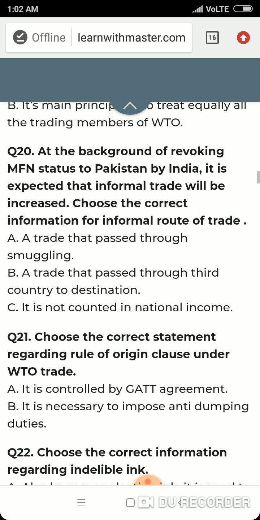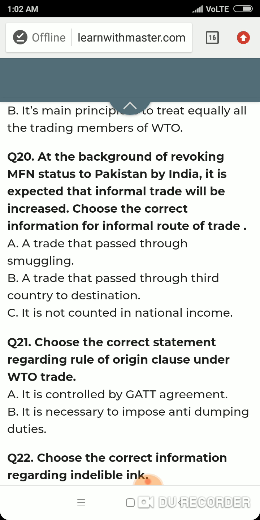Correct. Question number 20. In the background of India revoking MFN status for Pakistan, it is expected that informal trade will increase. Choose the correct information for the informal route of trade. A trade that passes through smuggling? No. A trade that passes through a third country to the destination? That is correct. It is believed that Dubai is the destination for informal trade between India and Pakistan. Pakistan will not directly import things from India, but some trade representative from Dubai will buy some products from India, which will ultimately be transferred to Pakistan.